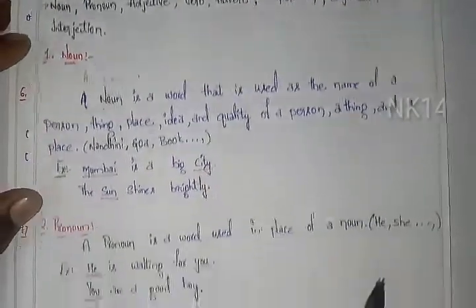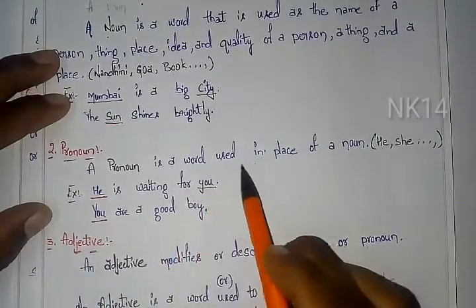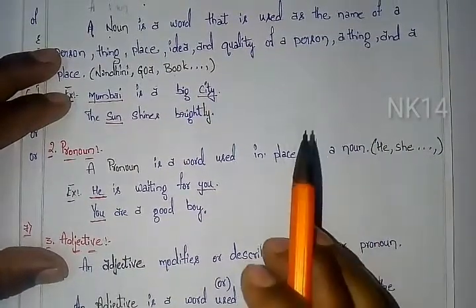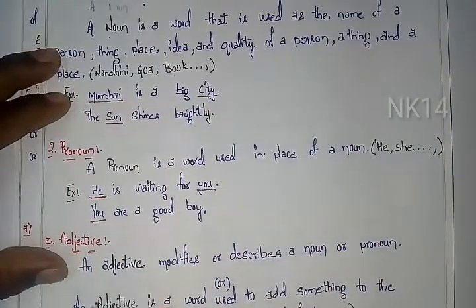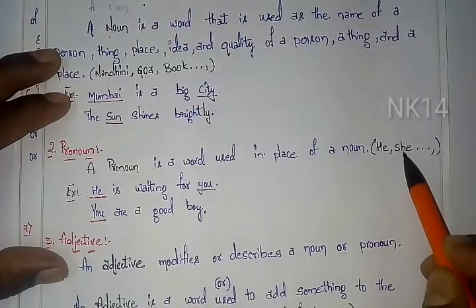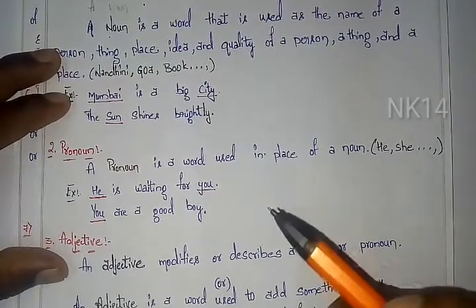Next let's check the second one, that is pronoun. A pronoun is a word used in place of a noun. Simple, friends, if there is any noun and you want to replace the noun with another word, that word is known as a pronoun. Examples in word form are he, she, who. All of these come under the pronoun.